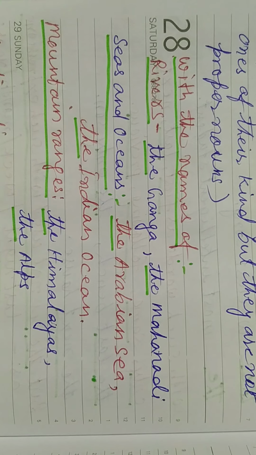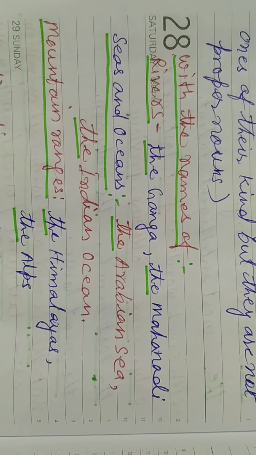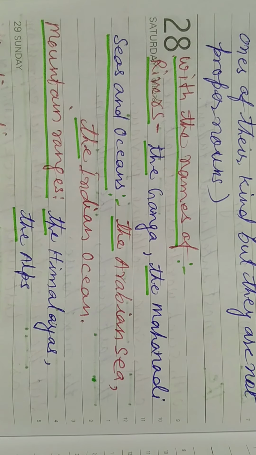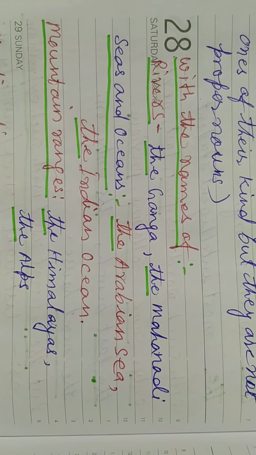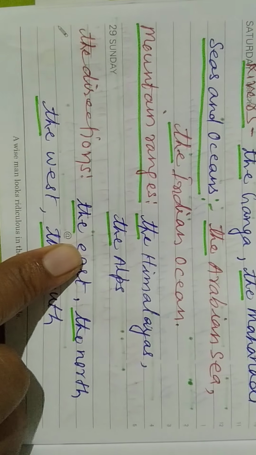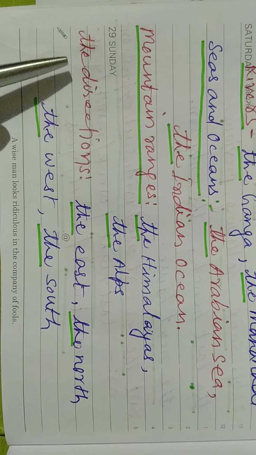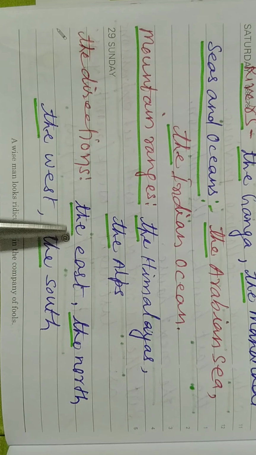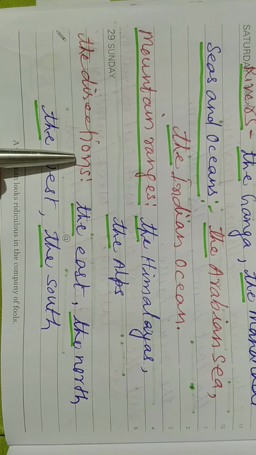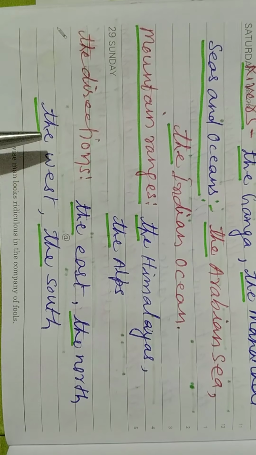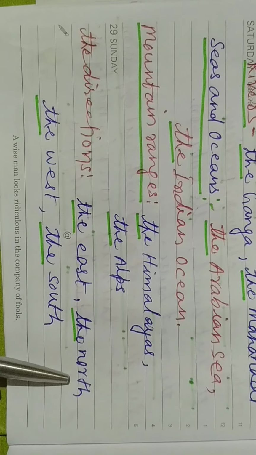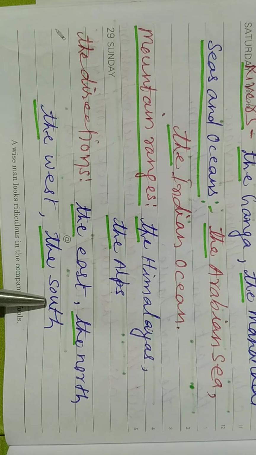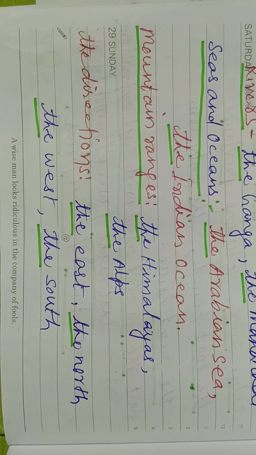Directions. Four directions are here: east, north, west, south. So before a direction we use the: the east, the north, the west, the south. Sorry, again I am explaining the direction. Four directions we know: east, north, west, south. So before a direction we use the east, the north, the west, the south. So these are the important things. So remember it.